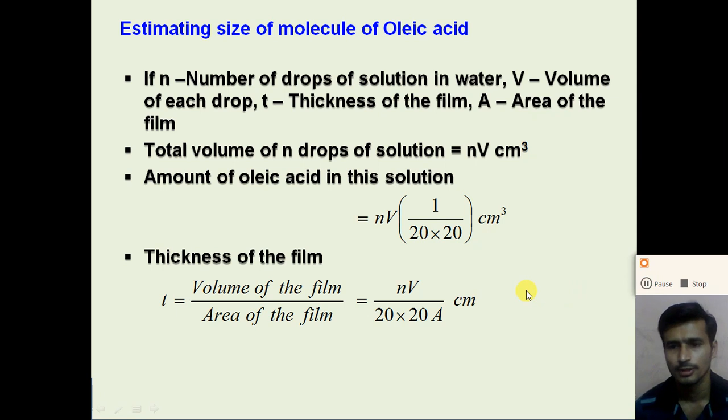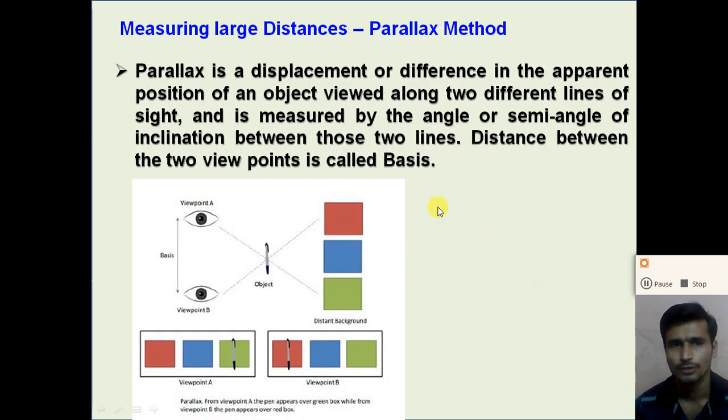So now, after measuring a very small length, it's our turn to measure a larger distance. How can we measure larger distances? Large distances can be measured with the help of the parallax method. The parallax method is used to measure very large distances, like the distance between the earth and a planet, the distance between the sun and a planet, the distance between two stars, or the diameter of a planet. All these large distances can be measured with the help of the parallax method.